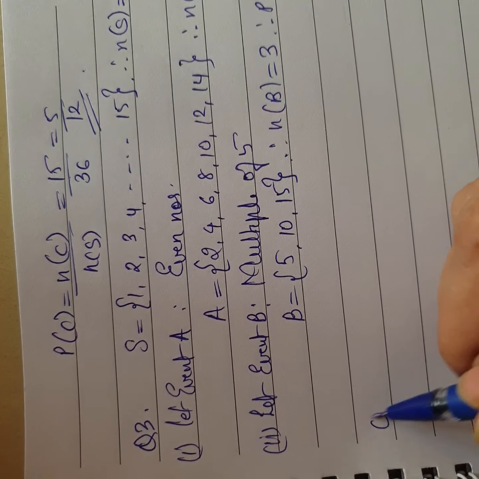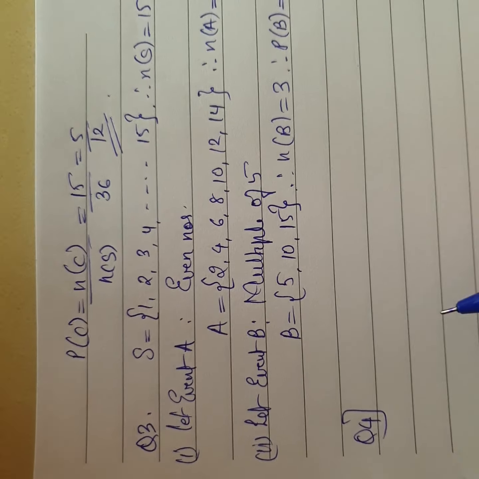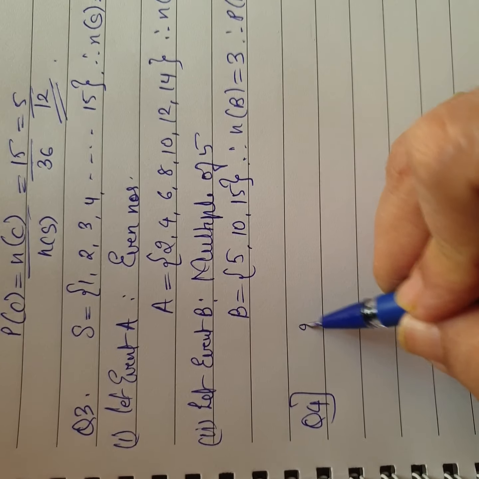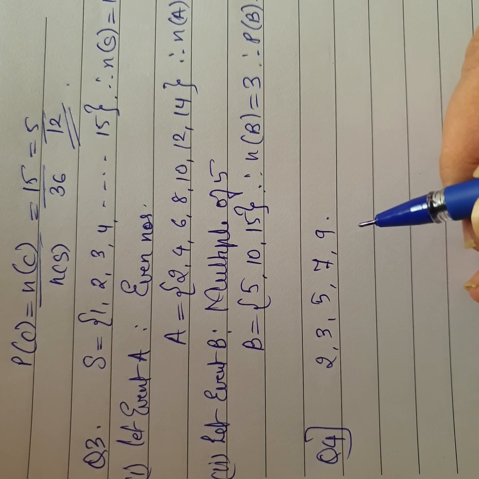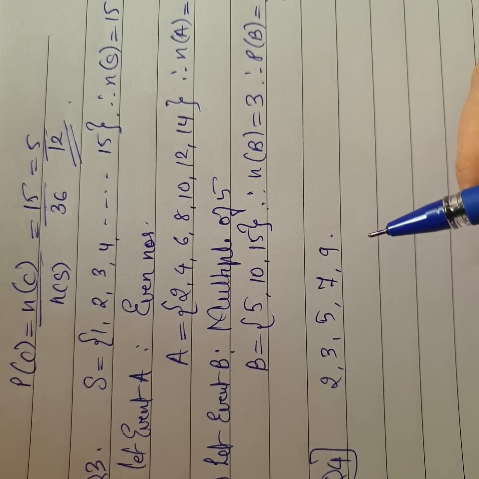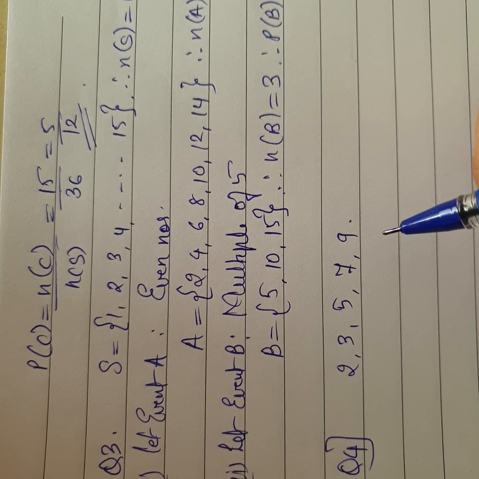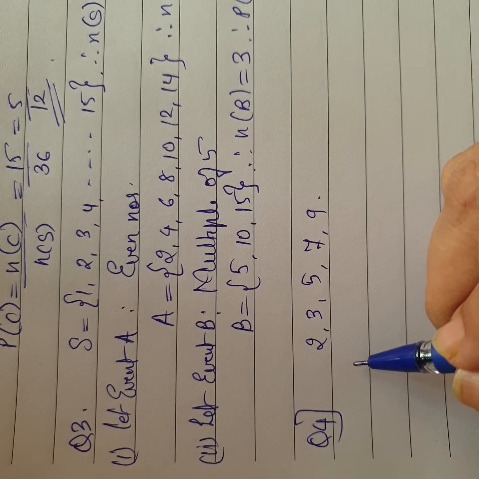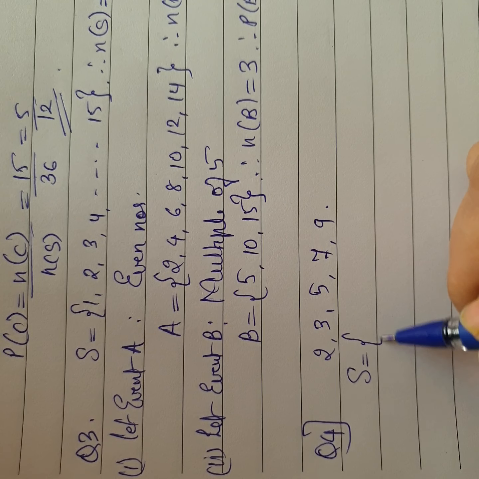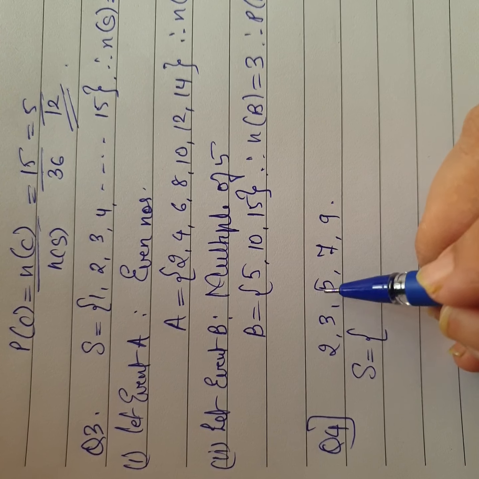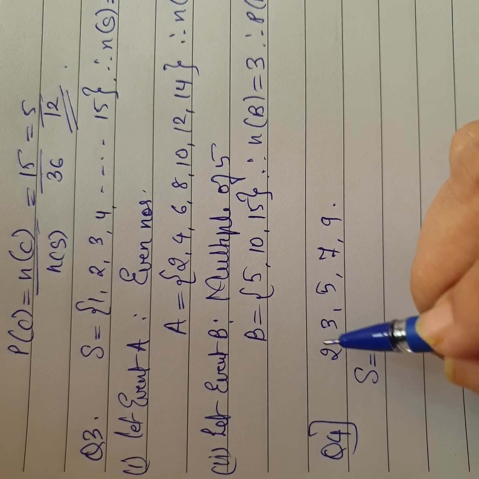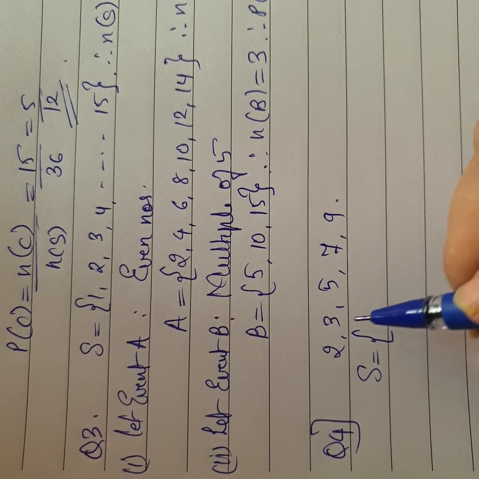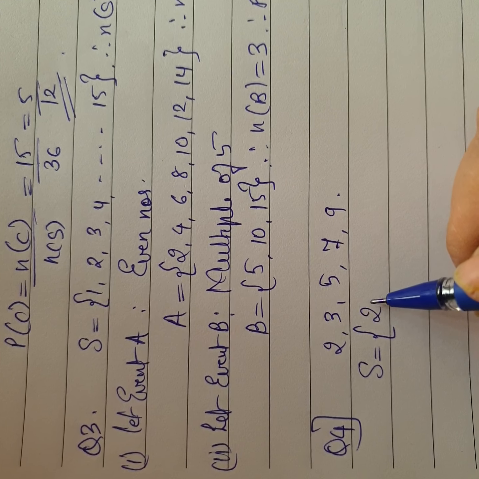I'm on question number 4 now, which tells me a 2-digit number is formed from 2, 3, 5, 7 and 9. Children, I have already taught you how to form 2-digit numbers. They said without repeating the digits. Now when I say without repeating the digits, it's going to be the sample space. Let's start. We'll start with the numbers 23, 25, 27, 29, 32, 35, 37, 39, 52, 53, 57, 59 and so on. So let's start. I'm writing it down.